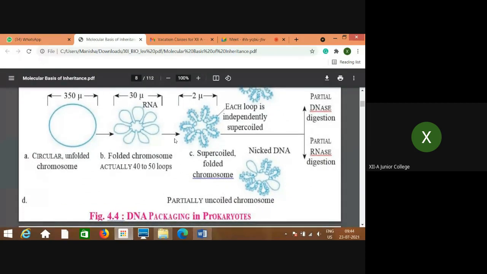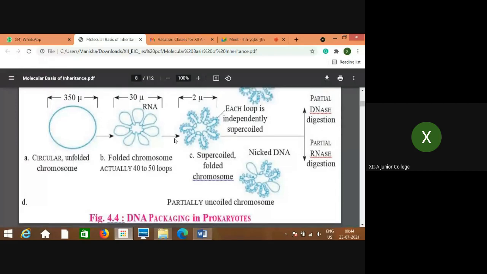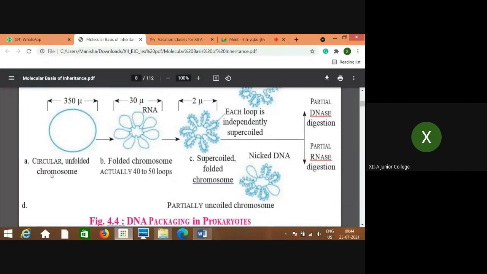This is DNA packaging in prokaryotes. In the first diagram, you can see the circular unfolded chromosome, which shows a length of 350 microns. In the second diagram, it is the folded structure of chromosome, which shows 40 to 50 loops.